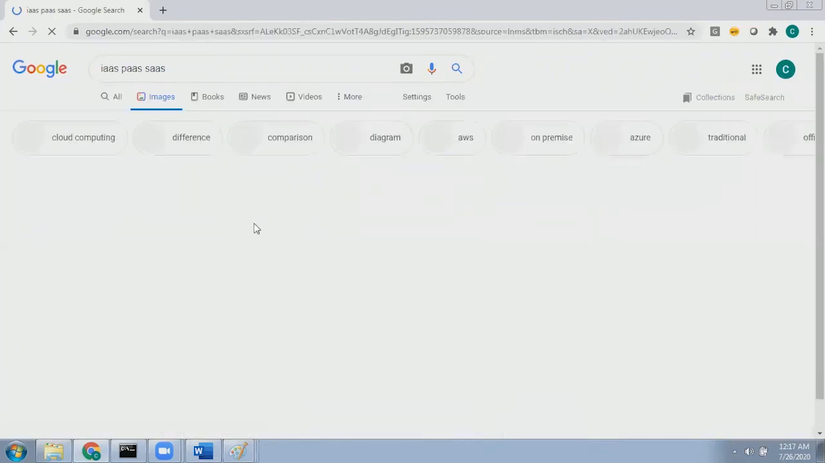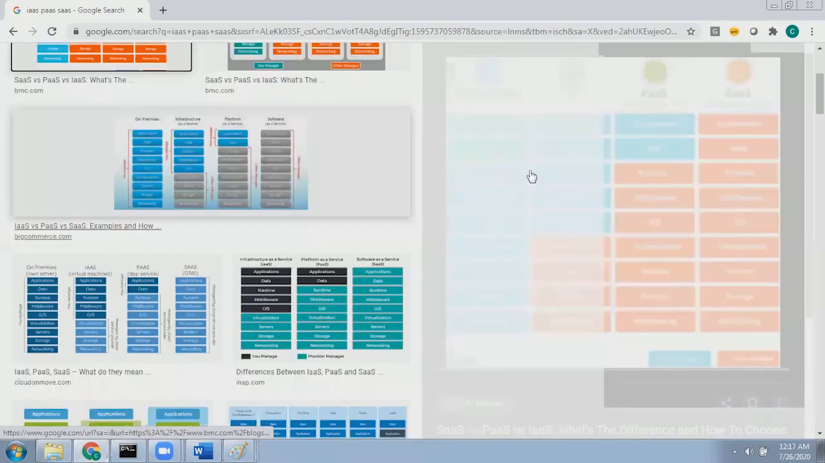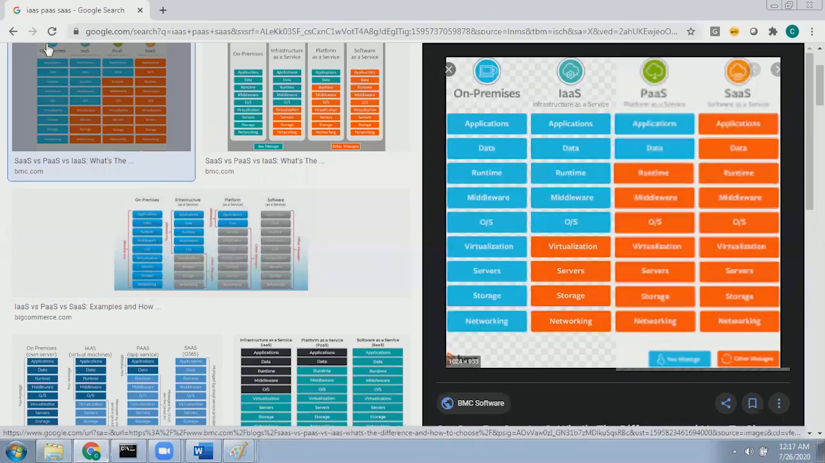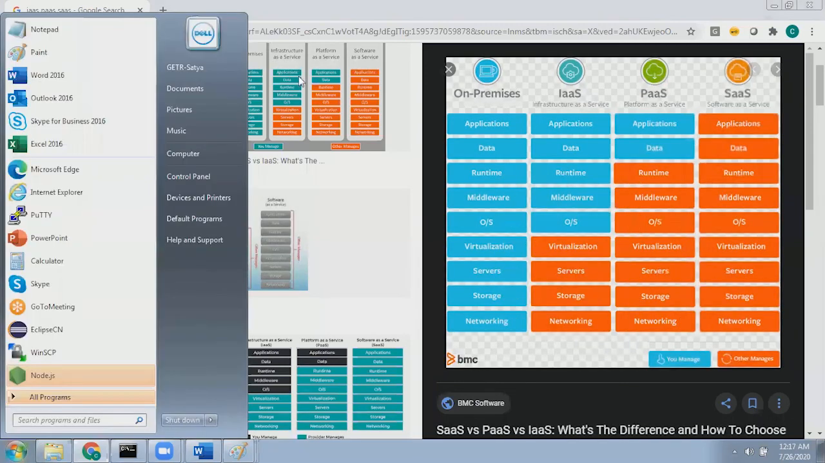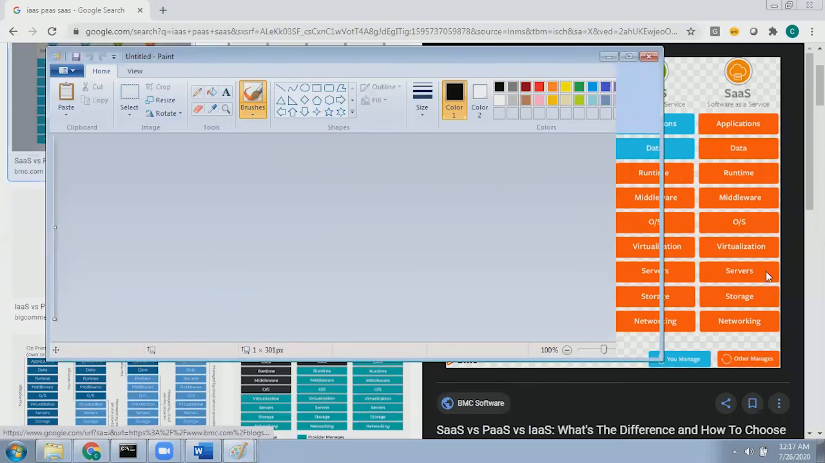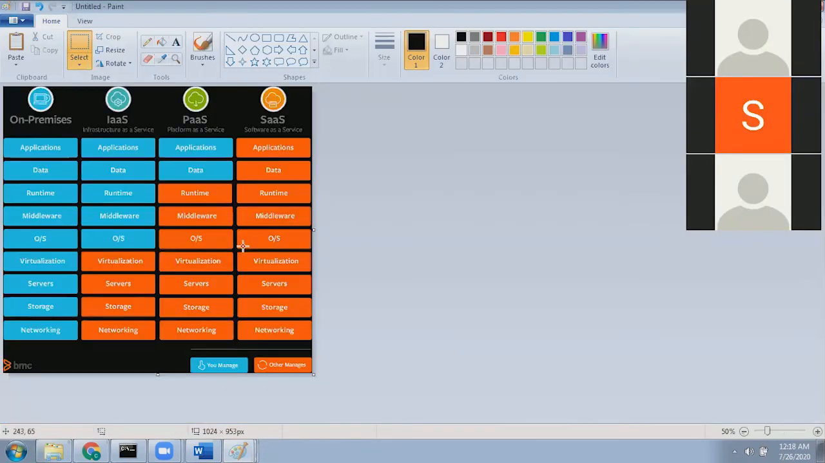Okay, I'll take the standard diagram itself. Okay. Okay. So I'm just trying.